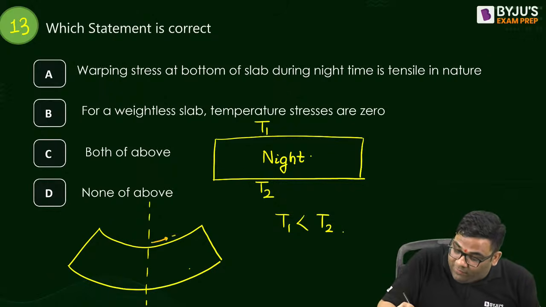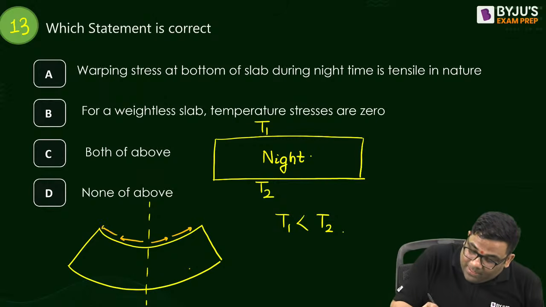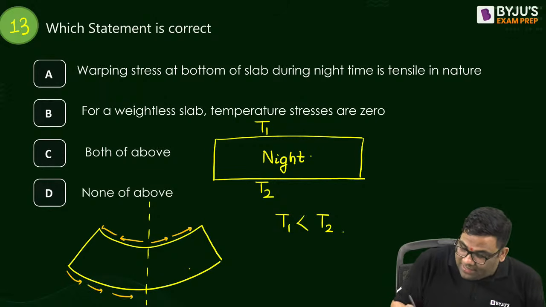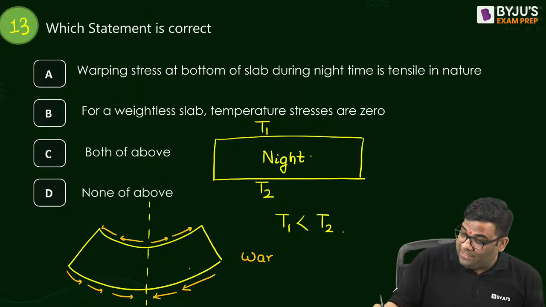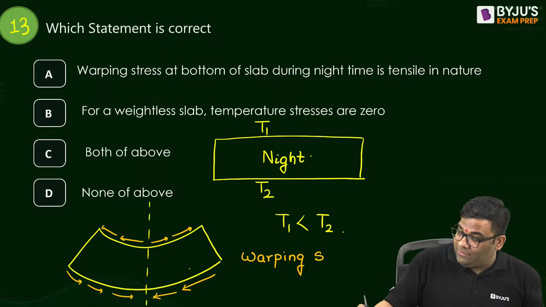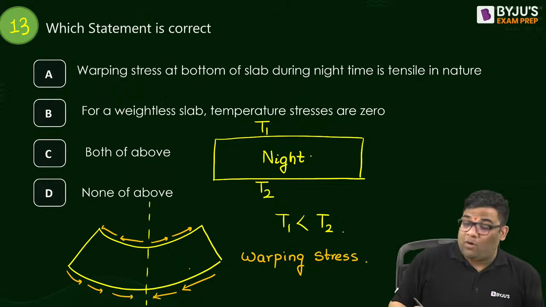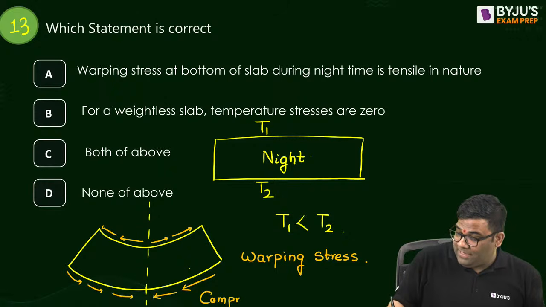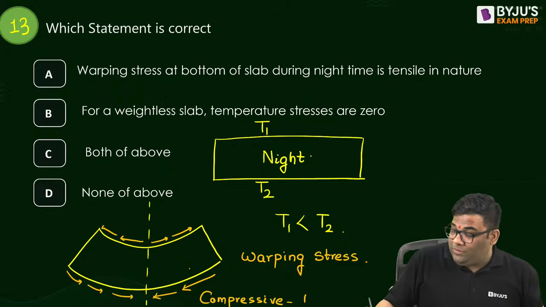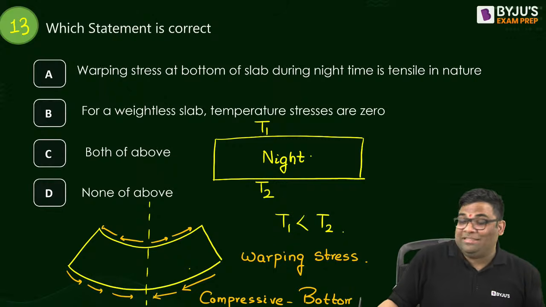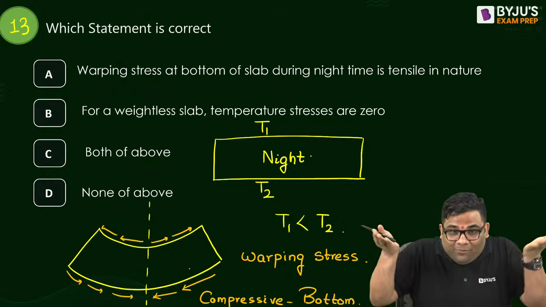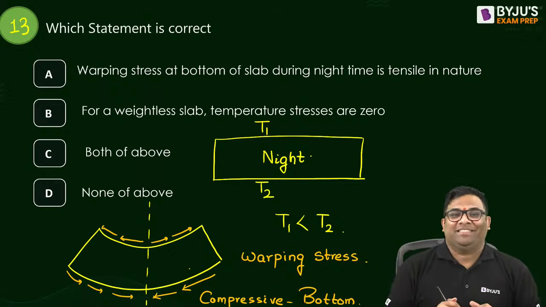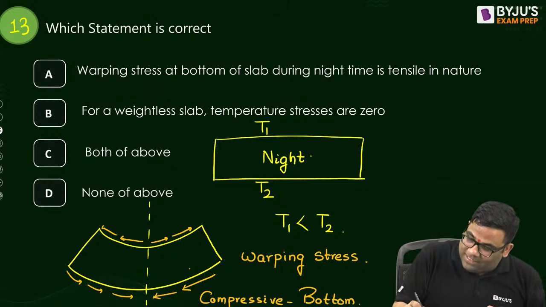So I can say the weight will apply stress in this manner, right? So I can say that the warping stress at night at bottom is what? It is compressive. It is compressive at bottom. It looks like it is tensile, right? See, it looks it is tensile, but it is not. Why? It will try to bend like this, but the weight will apply opposite stress. Okay, and at top there is what? I can say at top there is tensile.